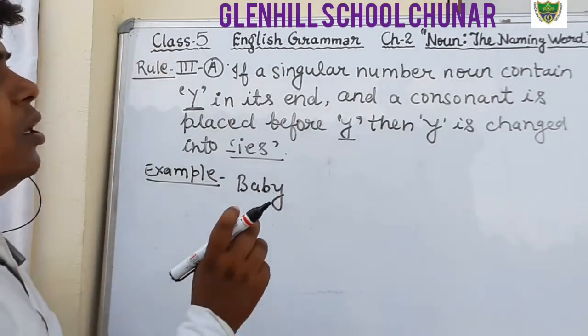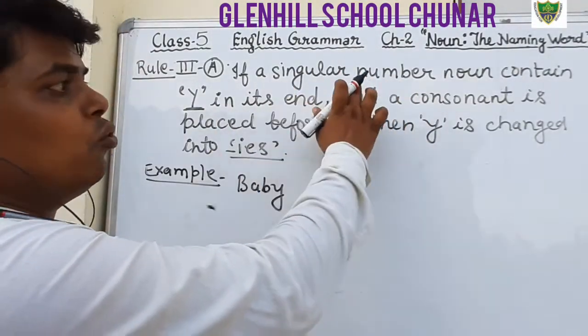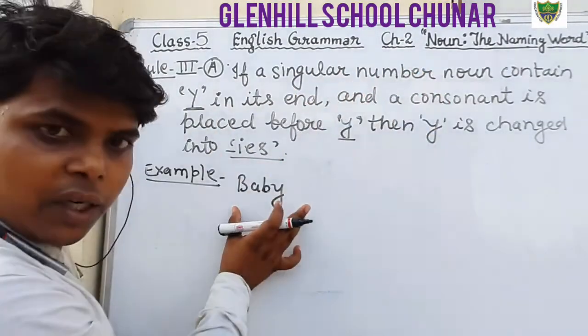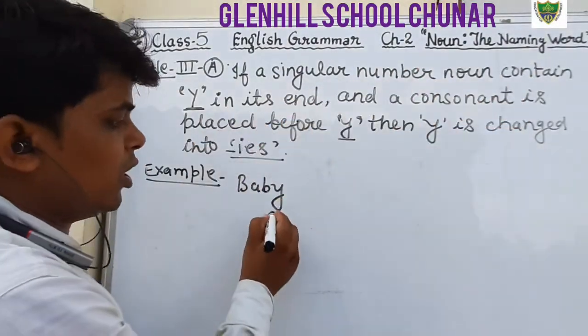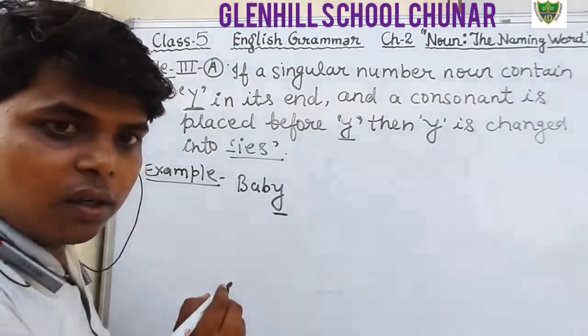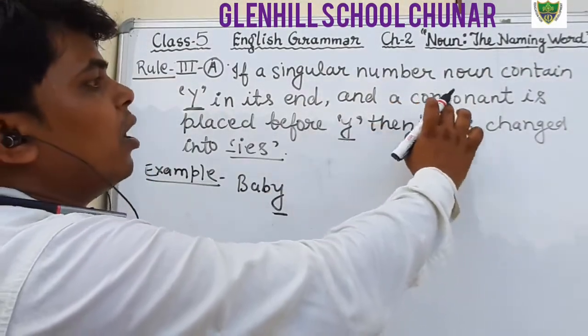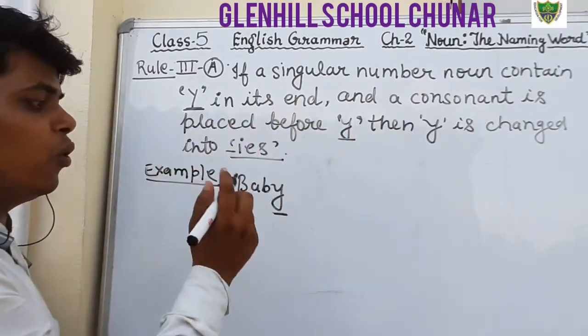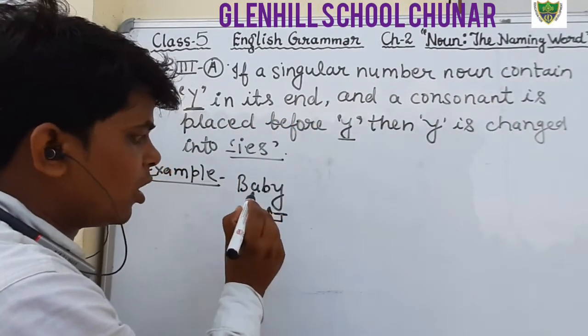Our rule says that if a singular number noun, baby, contains y in its end, and a consonant is placed before y, and just before y there is a consonant.